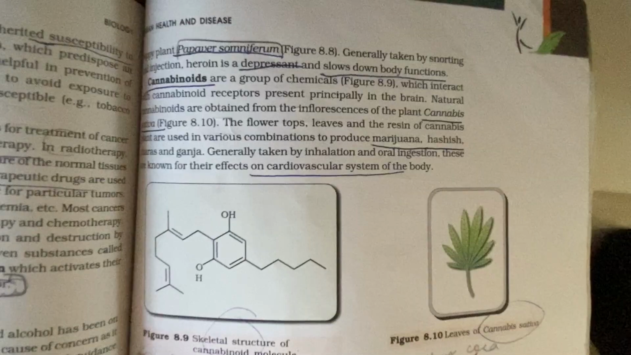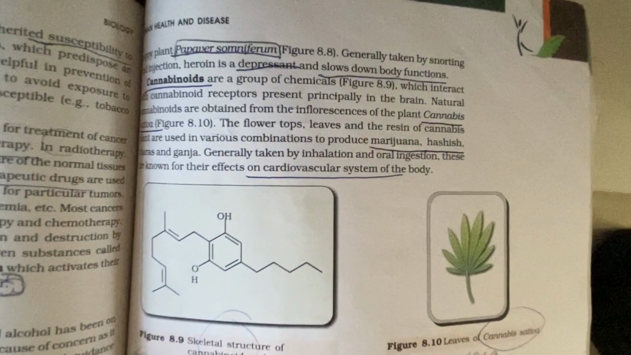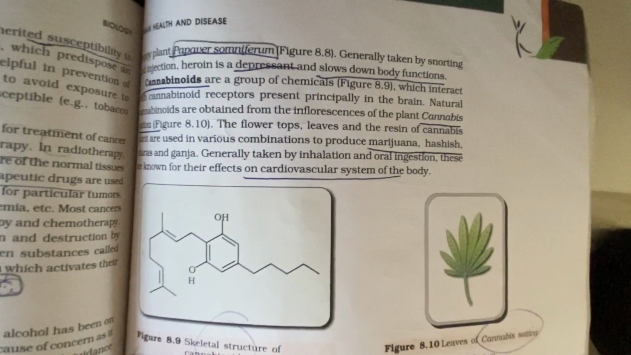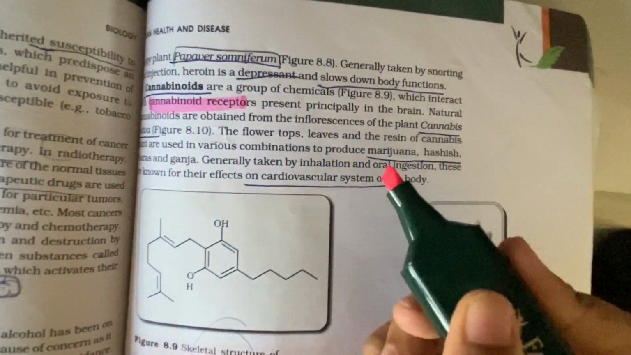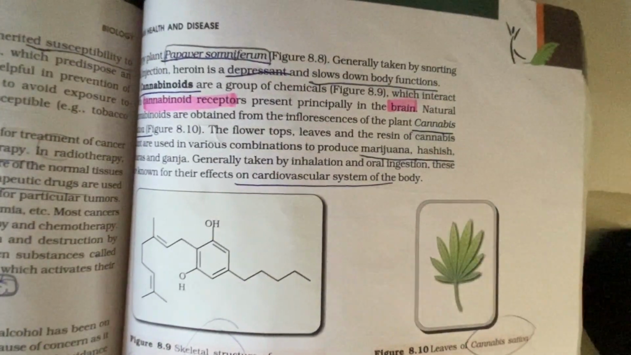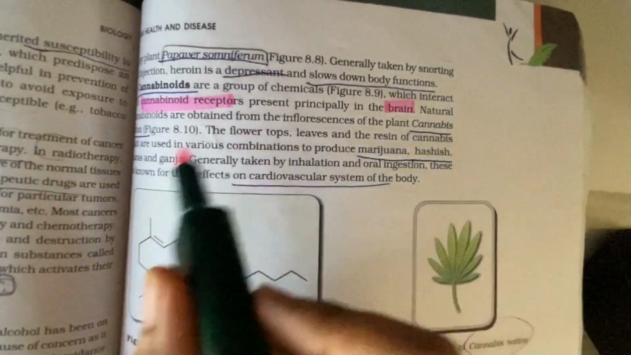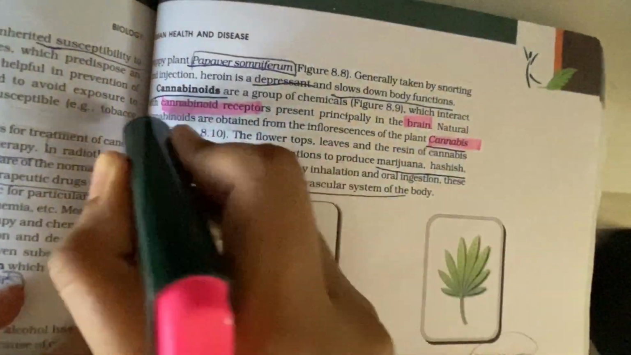Alright. Now I'm taking a paragraph with a lot of content. That is cannabinoids. We're talking about drugs here. Cannabinoids are a group of drugs which interact with cannabinoid receptors. Okay, and where are these cannabinoid receptors present? In the brain. So these are how questions come. So you have to remember. Natural cannabinoids are obtained from the plant Cannabis sativa.